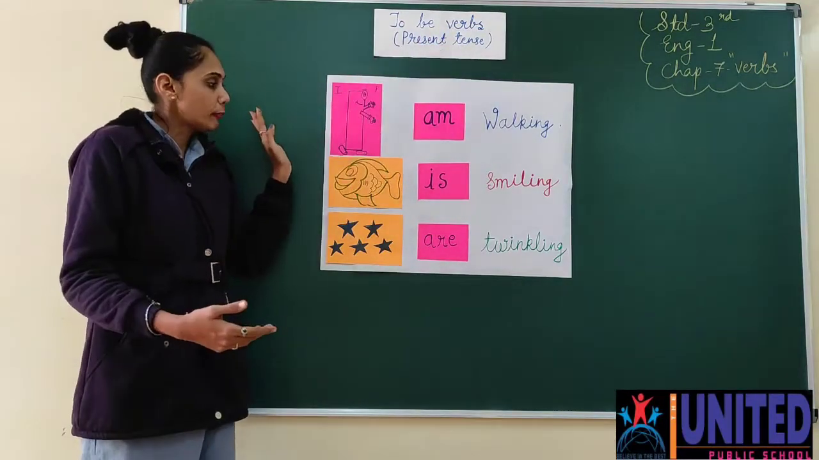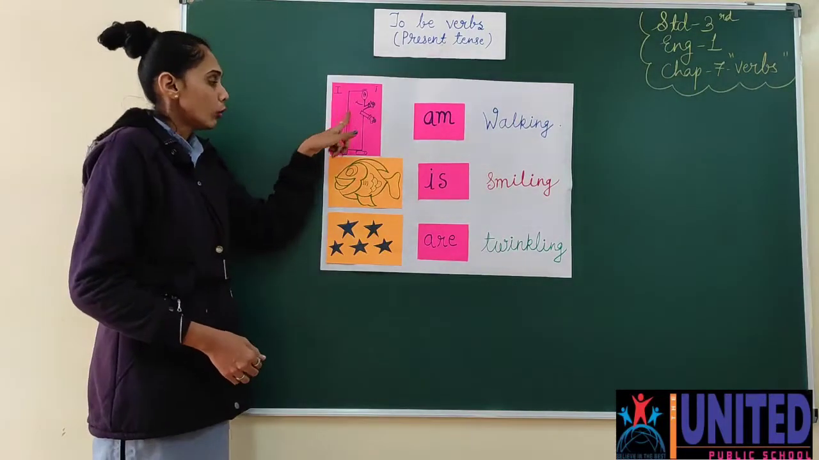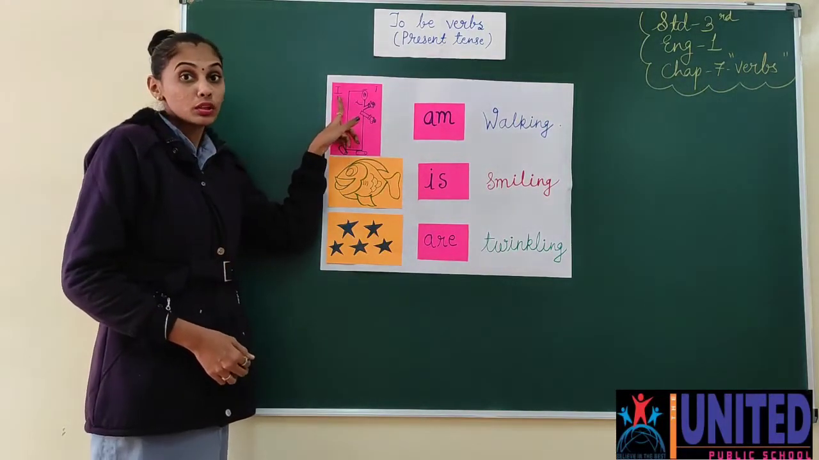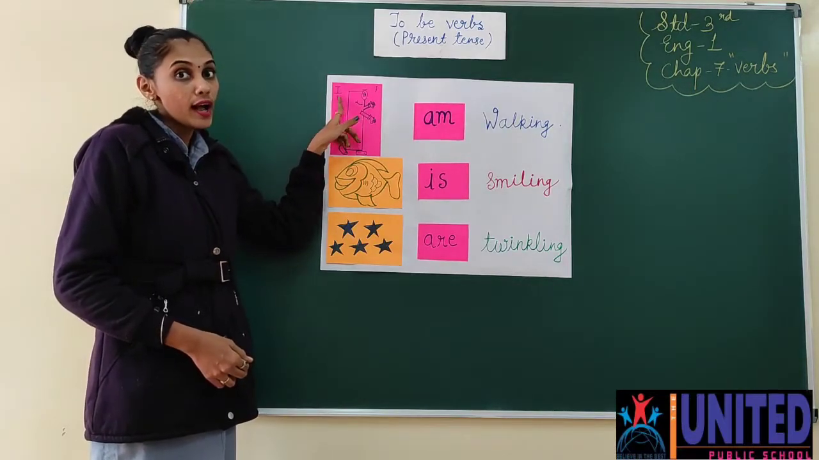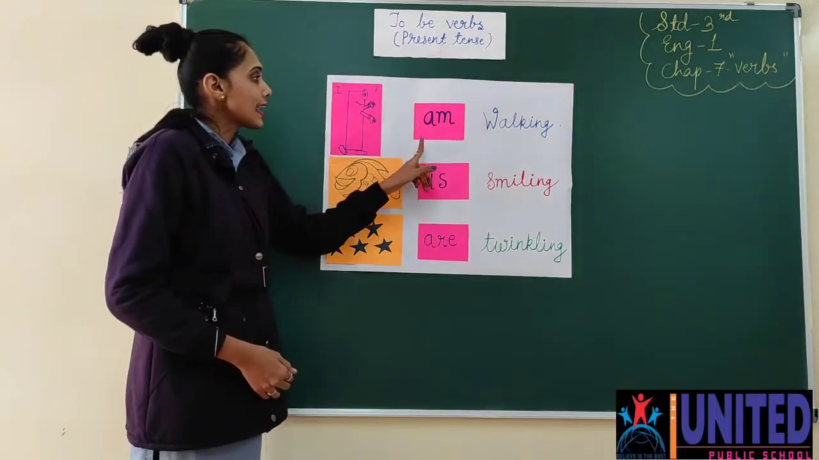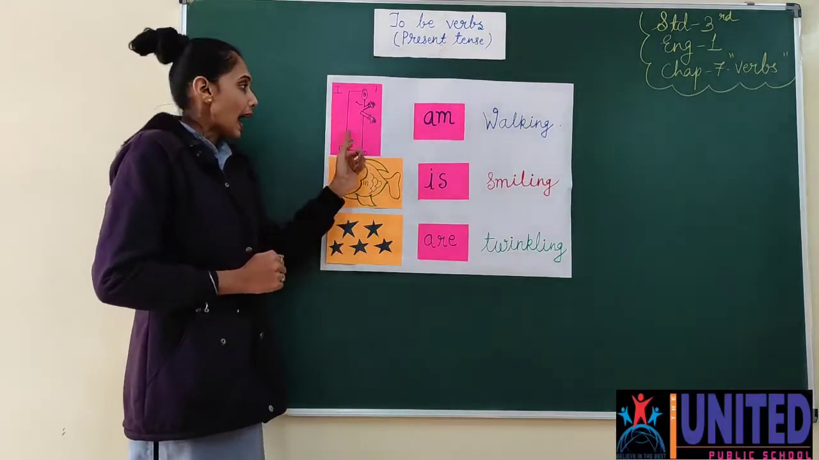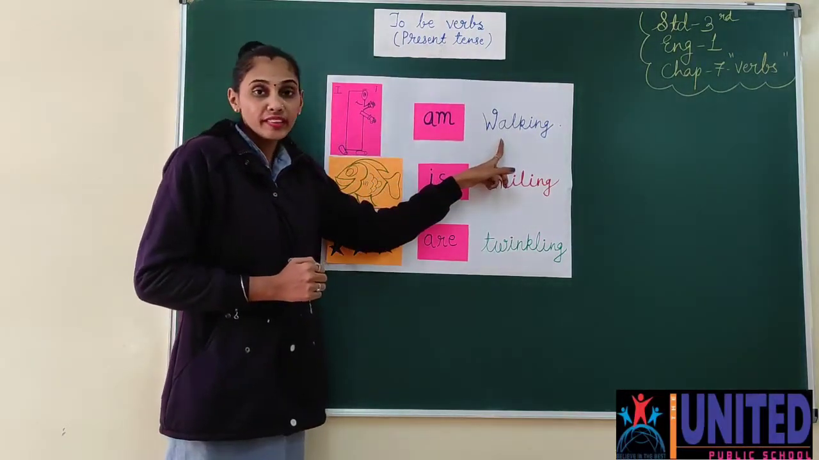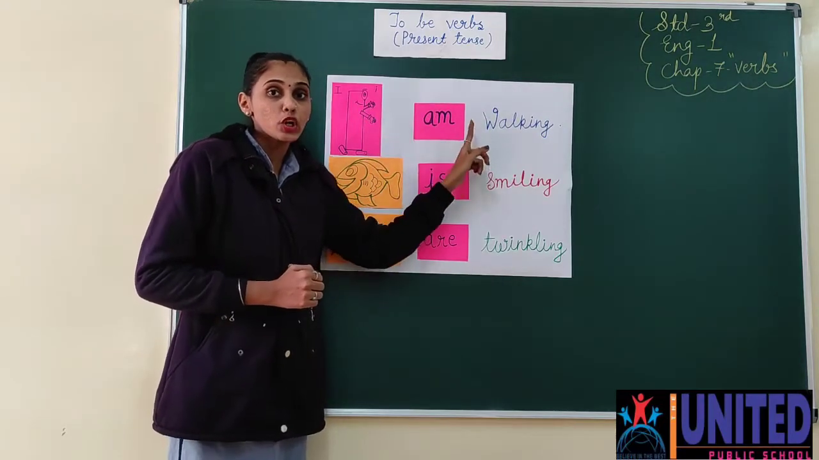Now here I have pasted one beautiful chart for you. Okay, in which, what is this? I. So this will be our subject. ये हमारा क्या होगा? Subject. So let me read the sentence first of all. I am walking. Okay, this I is walking. I am walking. Okay, so which tense is it? It is present continuous tense.